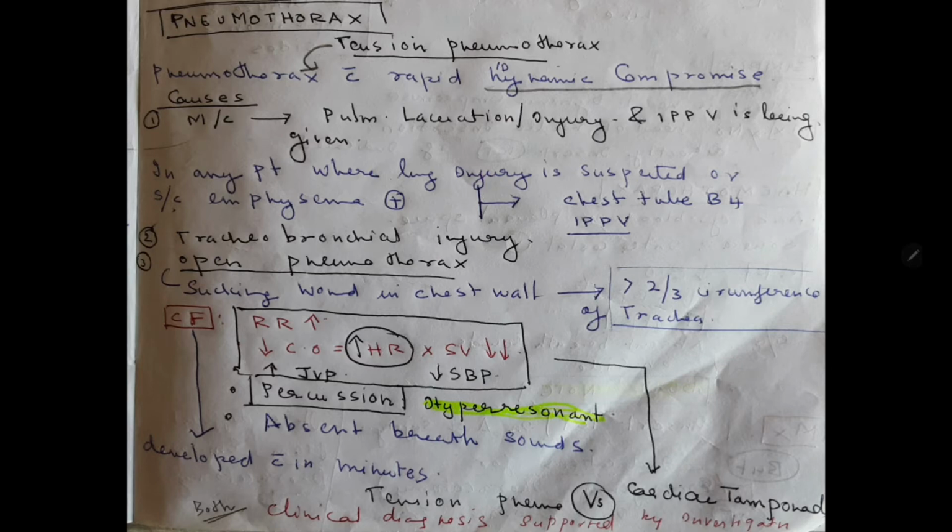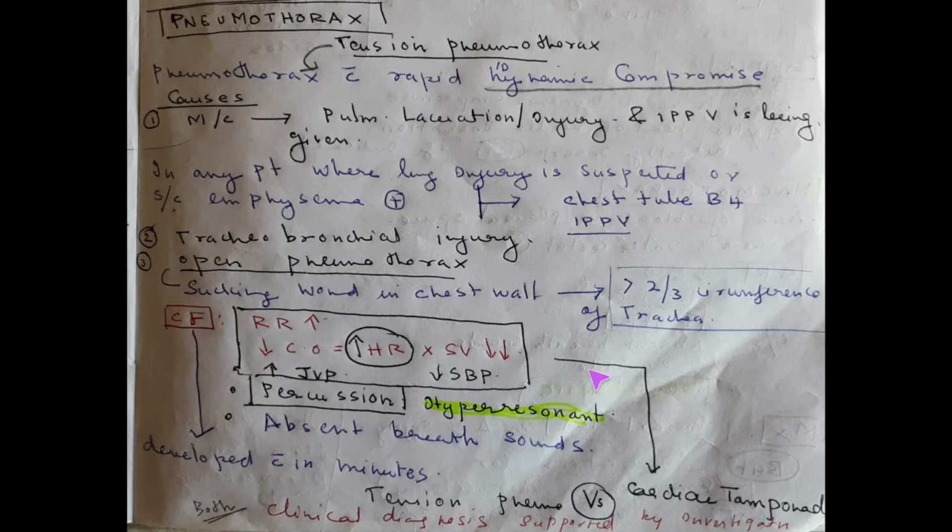The second most common cause of tension pneumothorax is tracheobronchial injury, and the third most common cause is open pneumothorax. So what is open pneumothorax? In open pneumothorax, there is a sucking wound in the chest wall, and the criterion is that the sucking wound in the chest wall should be more than two-thirds the circumference of the trachea, so that air is going inside and is being trapped inside.